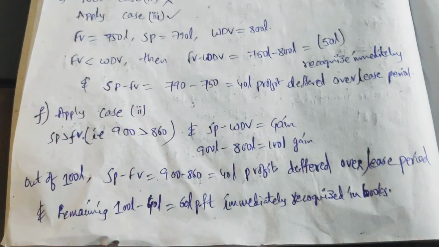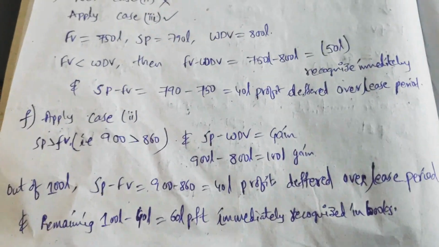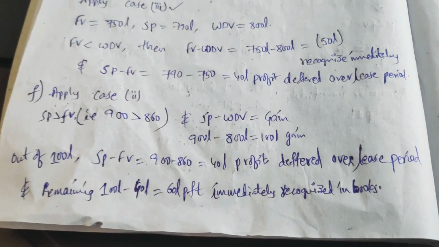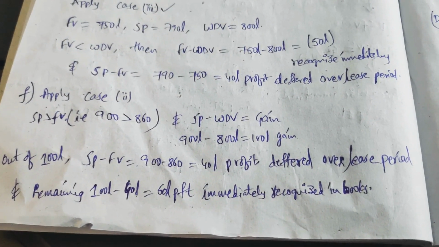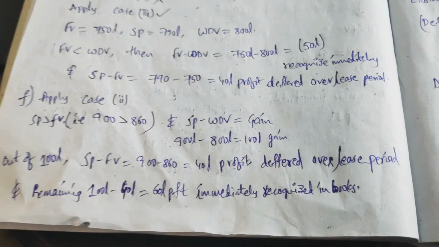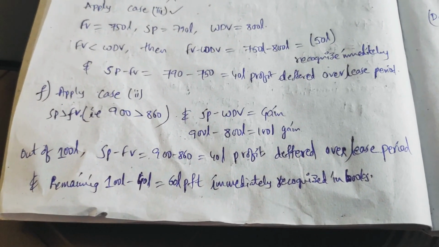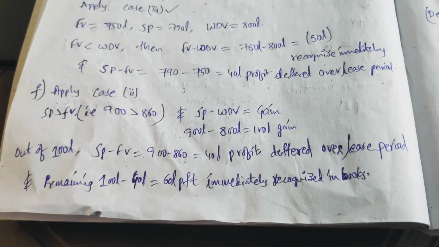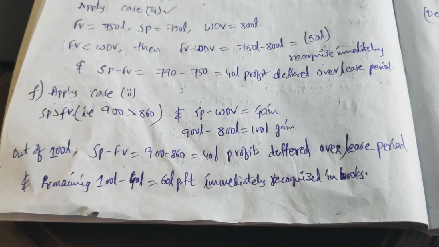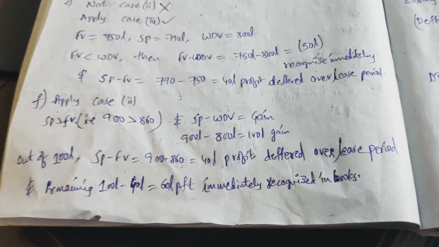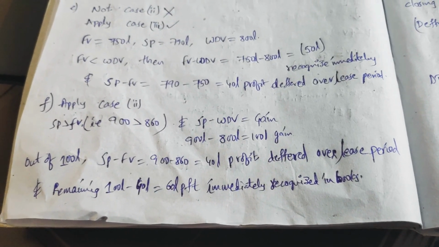If you check here, you can understand. Out of the 100 lakhs gain, SP minus FV, I mean the 40 lakhs which was profit, similar to option E, we need to defer that profit over the lease period.